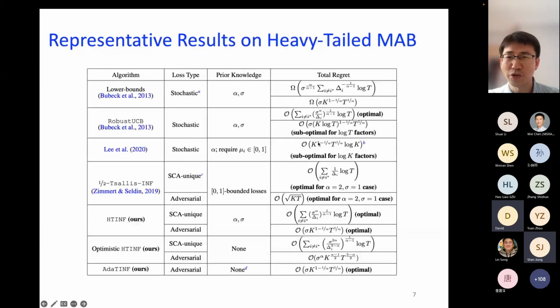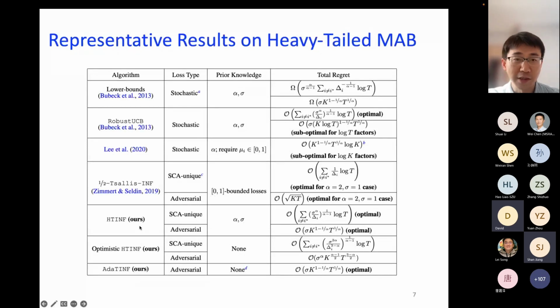Deriving a bound which is not suboptimal for the stochastic case. And Zimmer and Seldin, in 2019, did propose this Half-Tsallis-INF algorithm for both the stochastically constrained adversarial case as well as the adversarial case, and derive these bounds. But in this case, they focus on the case where the losses are bounded. Okay, and our results are the following three.